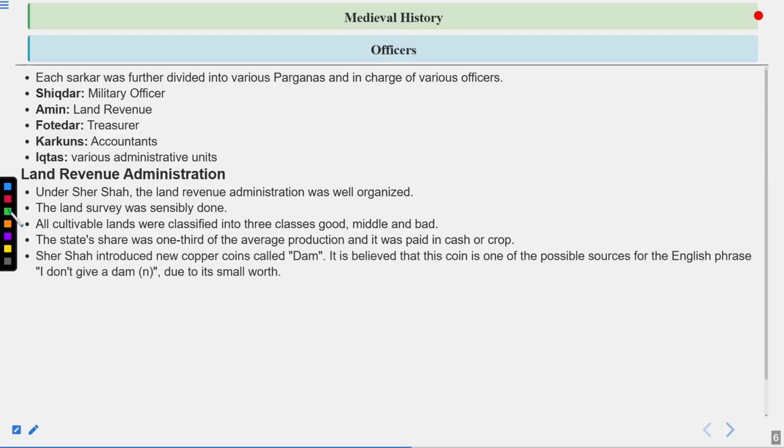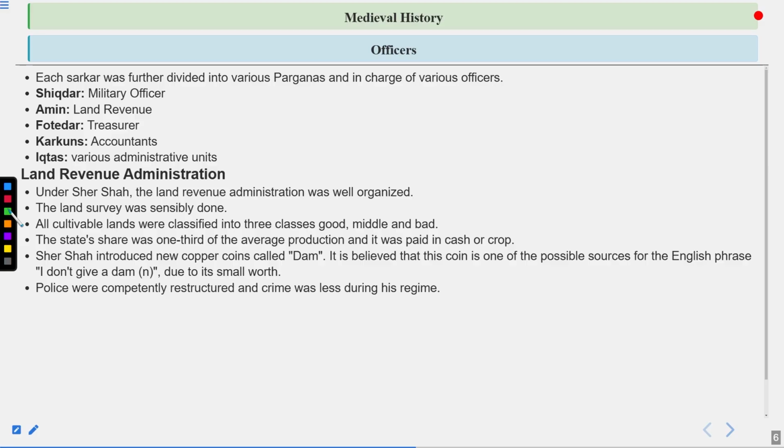Sher Shah introduced a new copper coin called Dam. It is believed that this coin is one of the possible sources for the English phrase, I don't give a damn, due to its small worth. So it is also possible that English people introduced this phrase into their dictionary.